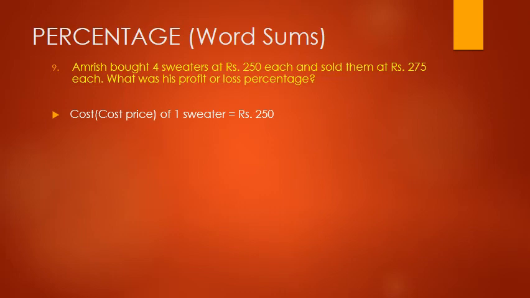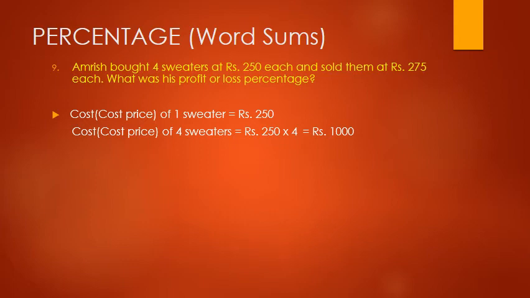Cost price of one sweater is equal to rupees 250, which is given in the question. So the cost price of 4 sweaters will be rupees 250 multiplied by 4, because he bought 4 sweaters, and rupees 250 multiplied by 4 is equal to rupees 1000, right?